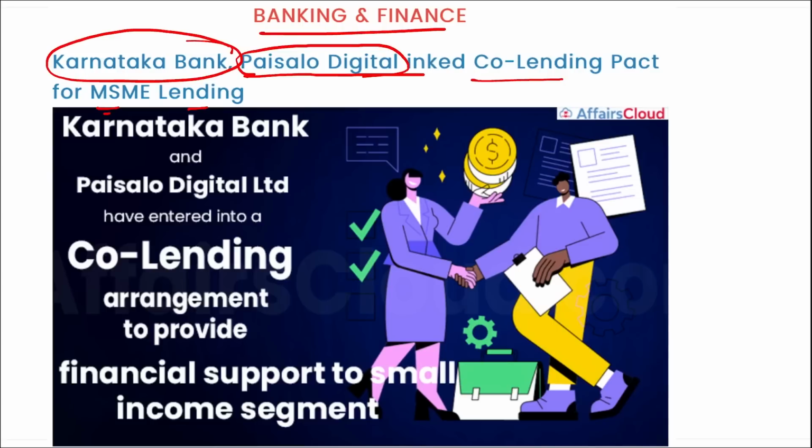This pact will utilize Karnataka Bank Limited's low cost of funds and its end-to-end digital capabilities, and PDL to help with sourcing, servicing and recovery of small ticket priority sector loans. This pact is in line with RBI guidelines on co-lending by banks and NBFCs to the priority sector to improve the flow of credit to unserved and underserved segments. All right, so coming back, remember for co-lending for MSMEs, it was your Karnataka Bank that has tied up with Paisalo Digital.